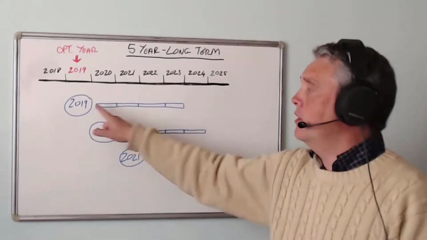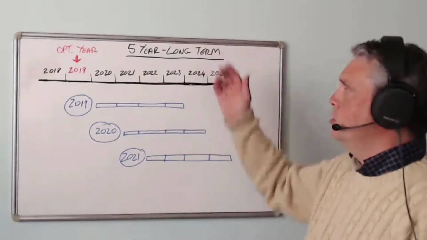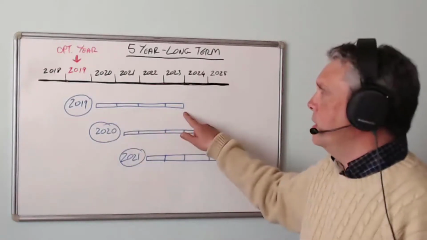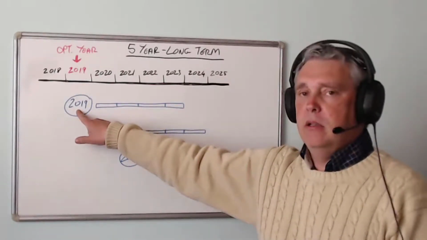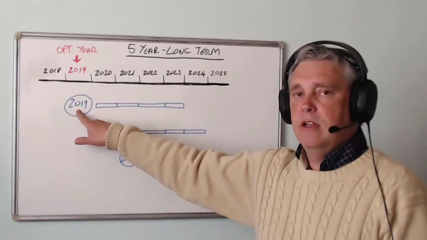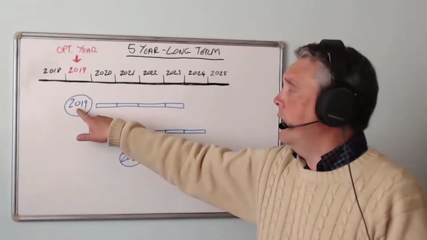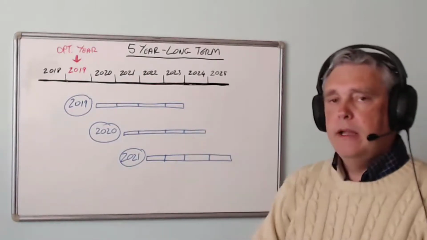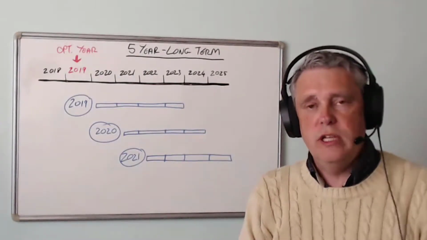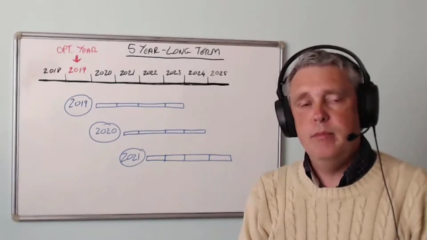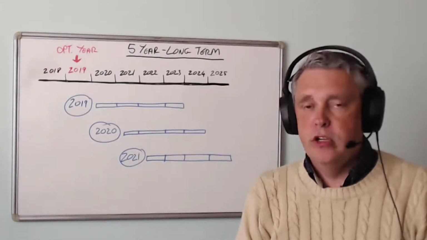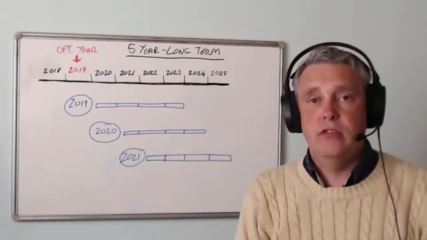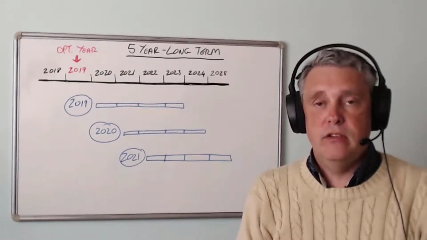So year of investment plus 4 years makes 5 years, which is why we refer to it as a 5-year long-term return. So as you can see in my chart, in order to determine the optimal investment for 2019, the PromoPlanner will look at 1, 2, 3, 4, 5 years of data. Now that's 2019, but as you can see on the various tables, you are going to get an output not just for 2019, but for the next 3 years, the 3 years after the year you've declared as the optimization year.